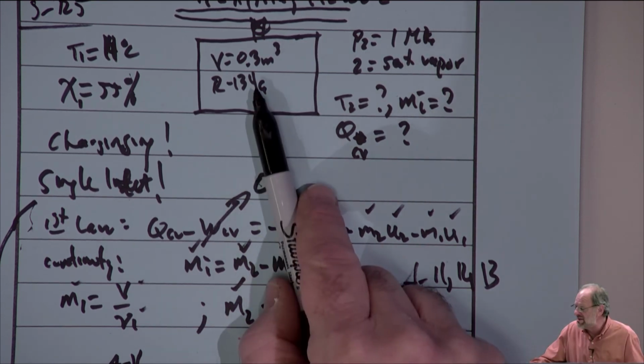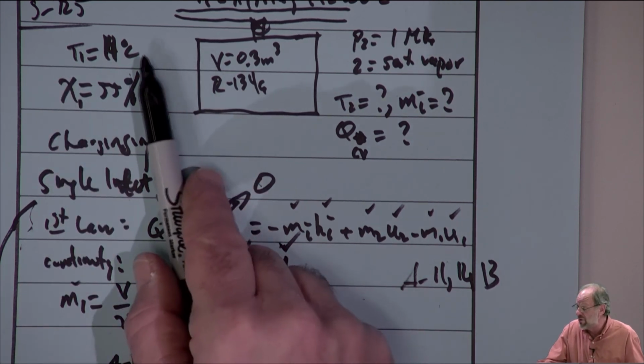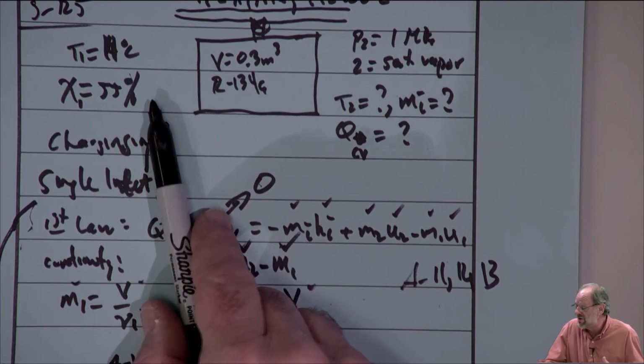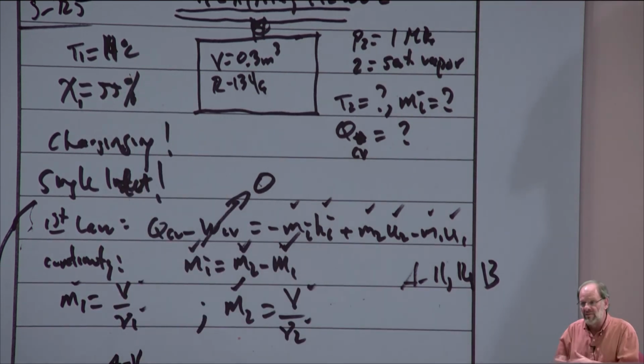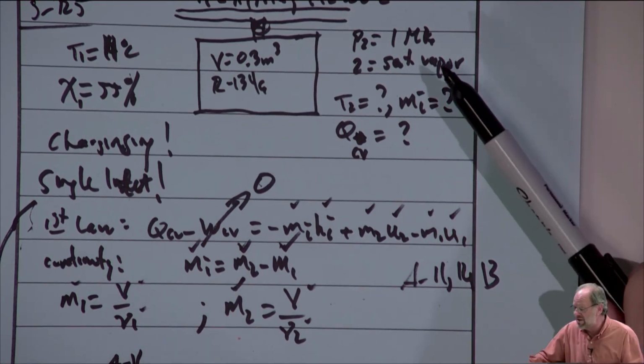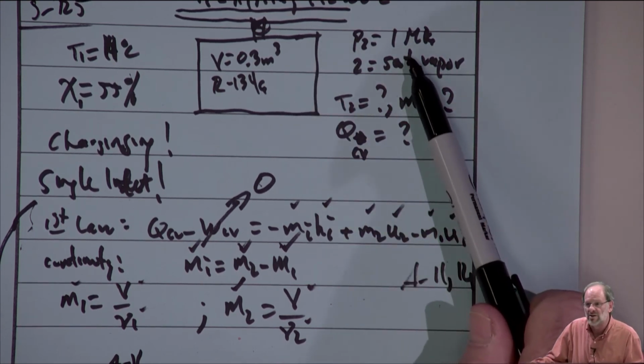But what's in the tank is different. We're starting with something at a markedly lower temperature and certainly not all vapor, it's a two-phase mixture. Those are your initial conditions. Then as you open that valve and fill up whatever's in that tank, eventually you get to these final conditions of 1 megapascal of saturated vapor. So those are your final conditions.